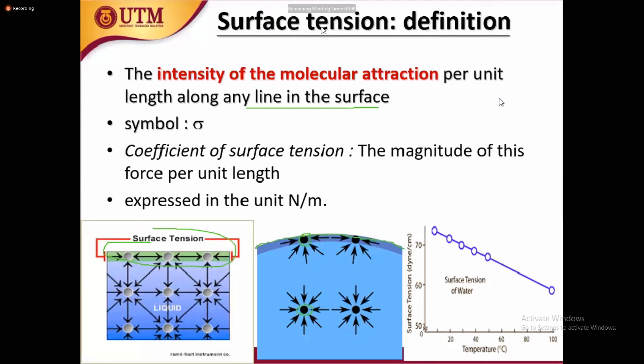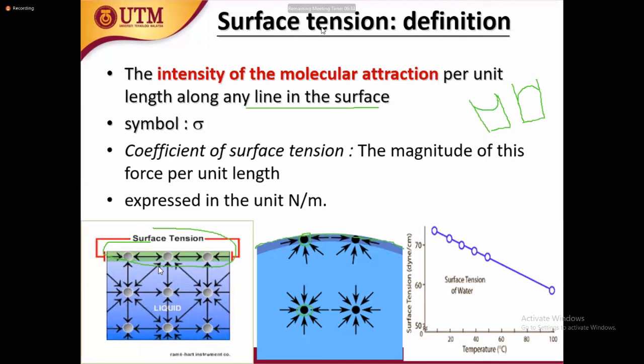Okay. Then how can we define the intensity of the molecules' attraction per unit length along any line at the surface? The coefficient of surface tension, the magnitude of this force per unit length. This is measured in Newton per meter. If there is less surface tension, then no droplet forms. If there is higher surface tension, the droplet produced will be large. That's why water has the spherical droplet, due to the surface tension between the molecules of the water.